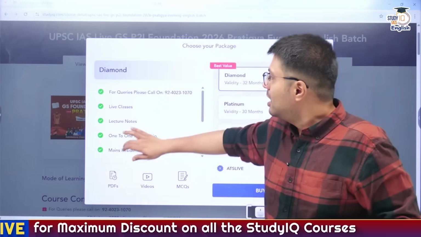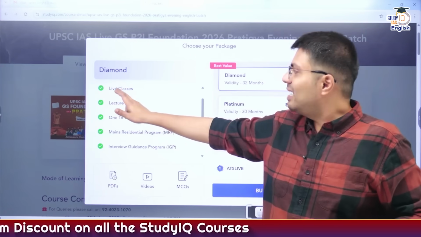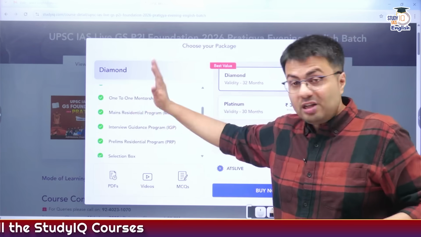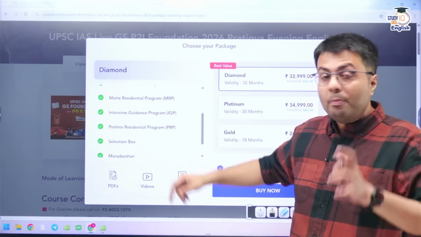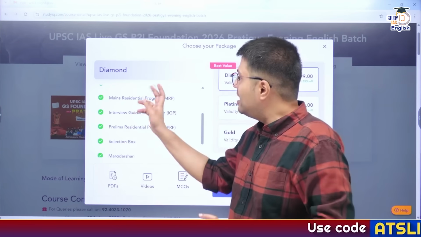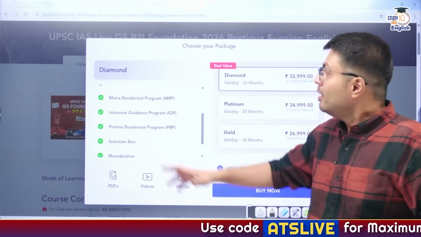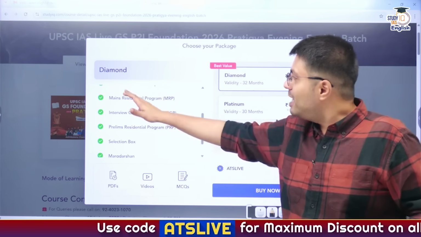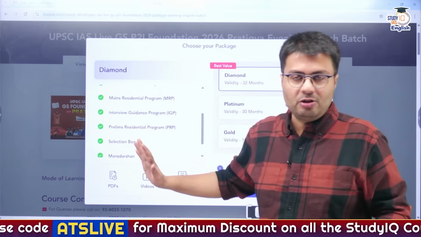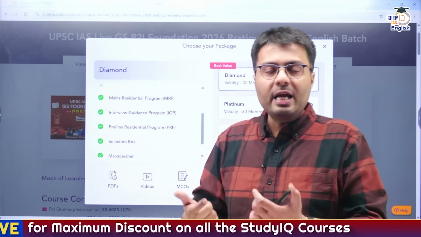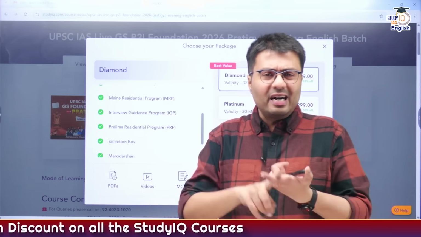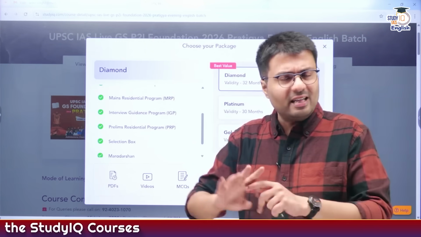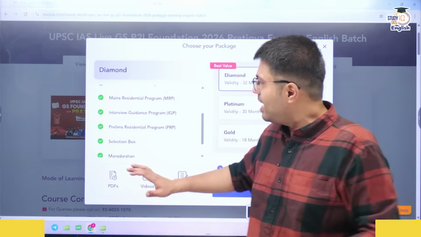What kind of benefits? If you see, you are getting live classes, lecture notes, and one-to-one mentorship. But the most important aspect of the diamond batch is that in case you perform well, you will be brought to Delhi for the mains residential program and also for the prelims residential program. When you come to Delhi, all your expenses like studying expenses, food, lodging, etc. will be taken care of by StudyIQ IAS.